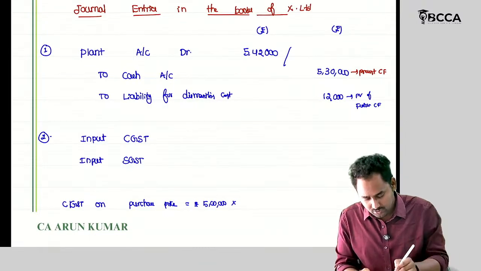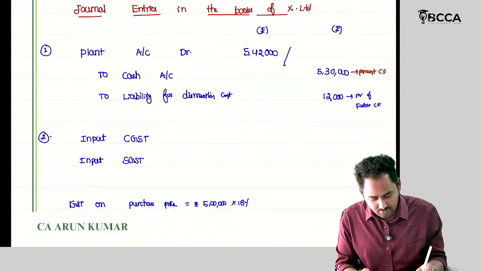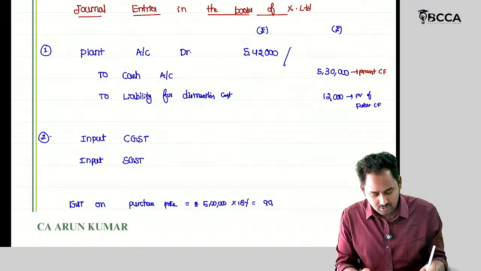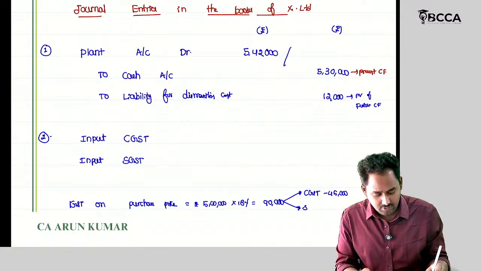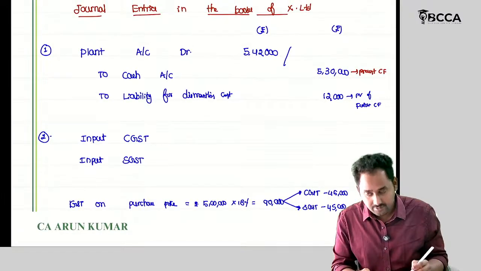So you can write GST on purchase price equal to 5 lakh into 18%, 90,000. Out of 90,000, CGST 45,000 and SGST 45,000. Then GST on freight.